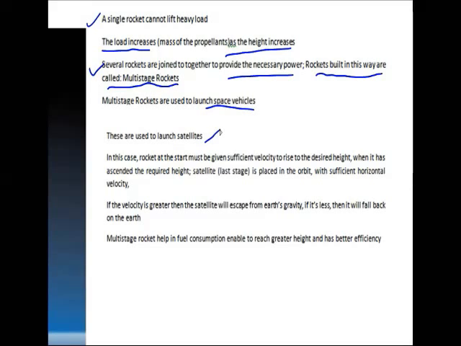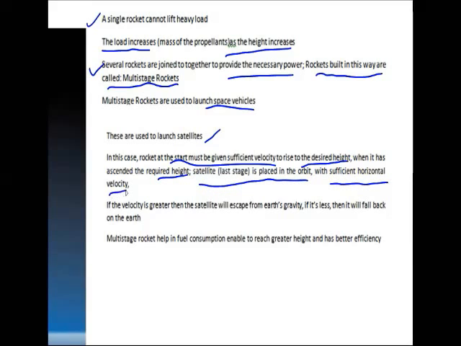Now, in that case, the rocket at the start must be given sufficient velocity to rise to the desired height. If I don't give that thrust or velocity, then the rocket will not be able to rise to the desired height. But if sufficient velocity is given, then it reaches the desired height. When it has ascended the required height, the satellite is left in the orbit with sufficient horizontal velocity.